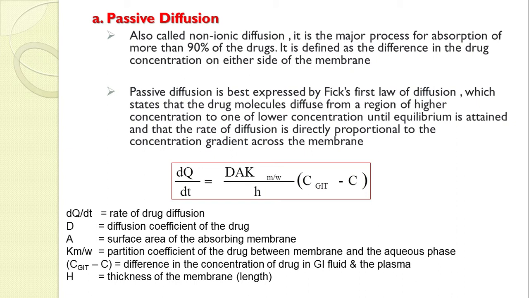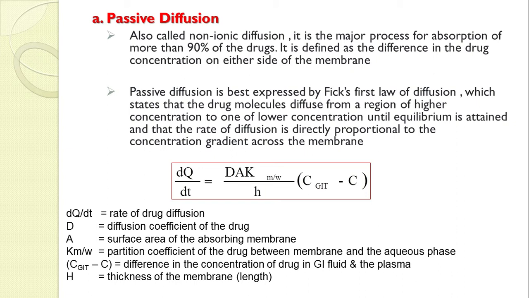The reason is that whenever the drug comes into your plasma after absorption, it will not remain in your plasma, it will get distributed into various tissues. We call it distribution. Due to that distribution, the plasma drug concentration decreases again, so the concentration in GIT again becomes higher, and due to that the concentration gradient is maintained.